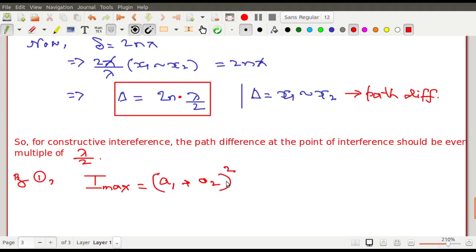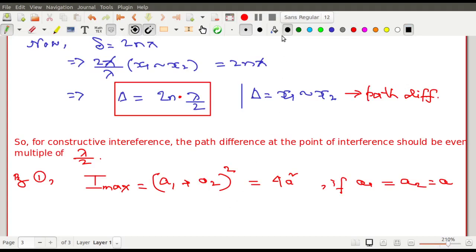Simply (a plus b) whole square, or this can be written as 4 a square if a1 and a2 are equal. If a1 is equal to a2 is equal to a, then it is 4 a square. Generally we set the two intensities to be equal. There is some reason behind it which I will be discussing within the next 5 minutes, that why I set the intensities to be equal. Now let me discuss the points of minimum intensity.